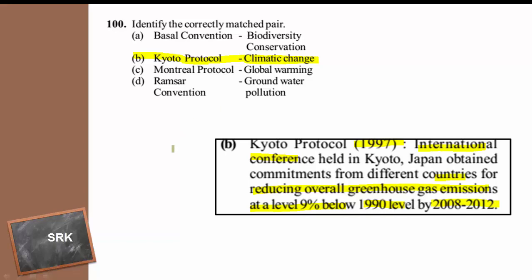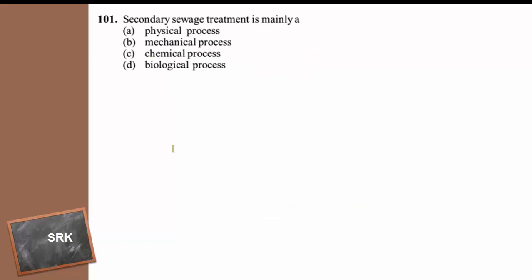The right option is option B. Then coming to the next one.